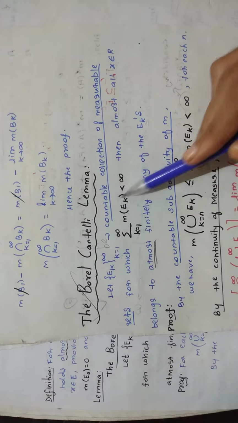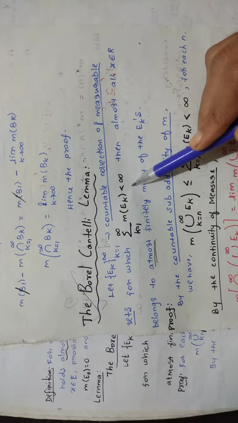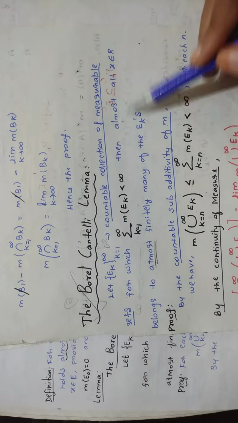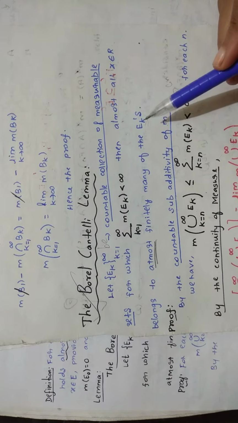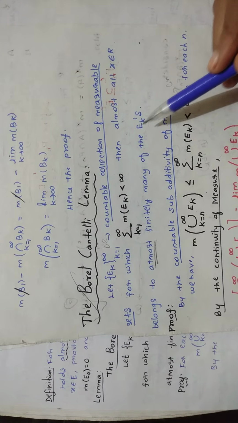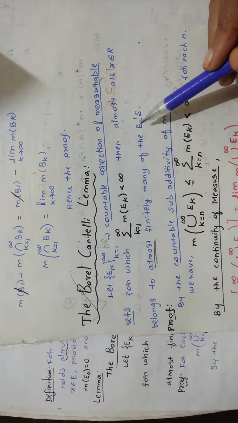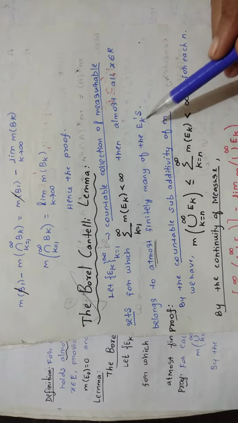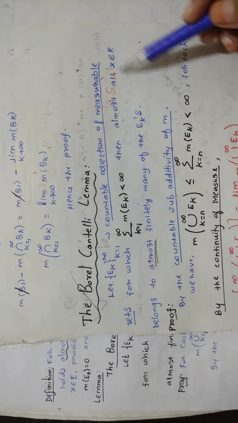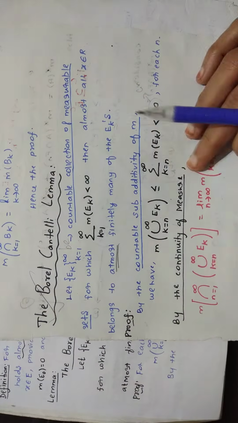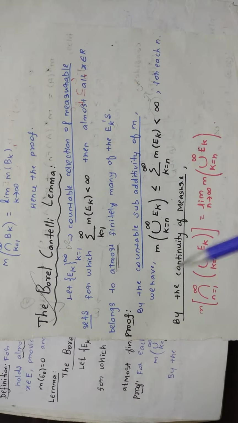It means this value will be finite. Then almost all x belonging to R belongs to at most finitely many of the E_k's. That is what we have to prove. What belongs to a finite number of E_k's? This x. Okay. Let's start learning the proof.